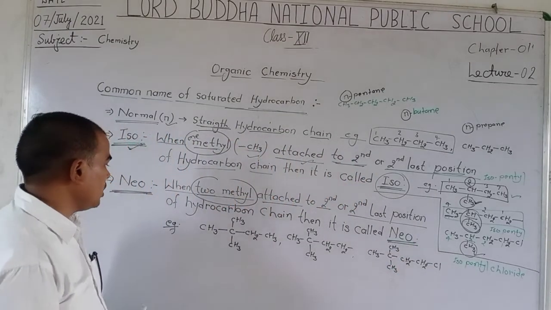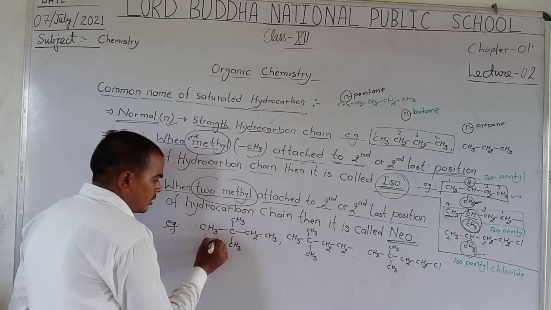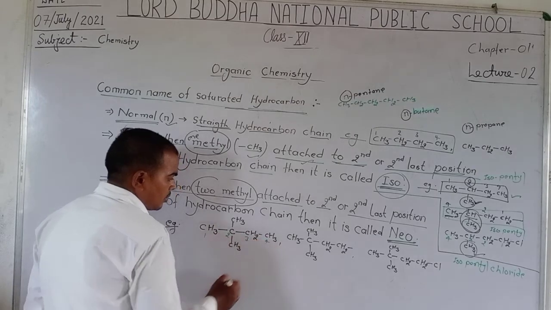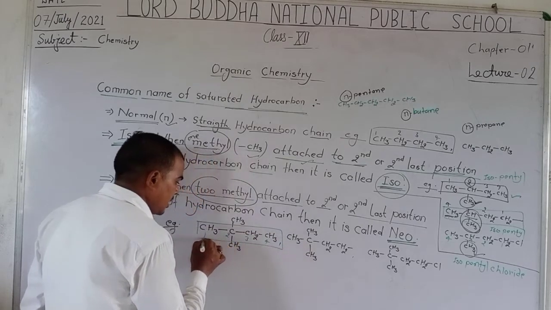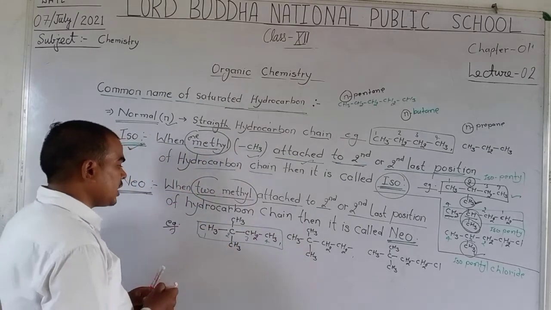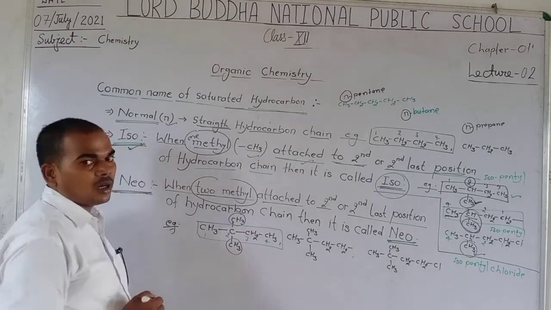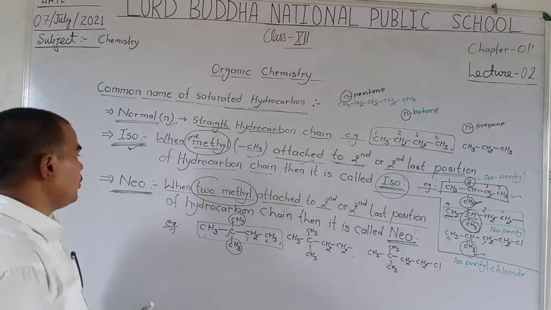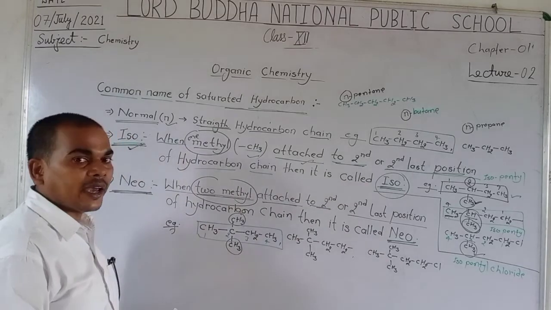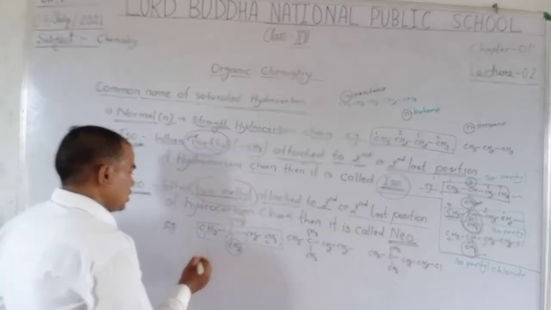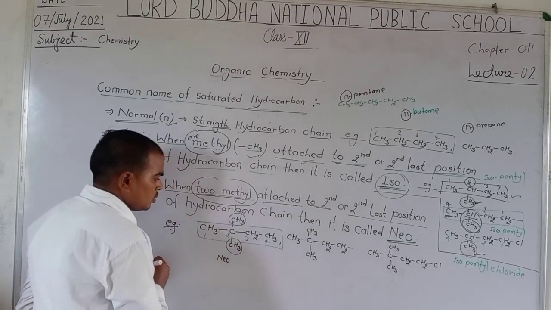As in this example, 1, 2, 3, 4 carbons, and the 4-carbon chain is the parent chain. At the second position, 2 methyl groups are attached. When 2 methyl groups are attached at the second position, we use neo as a prefix. So the name of this compound is neohexane.